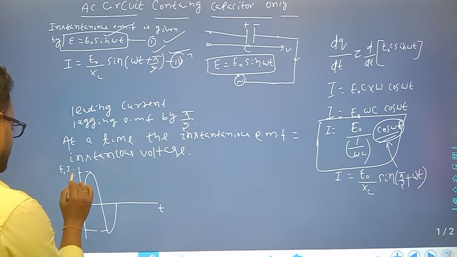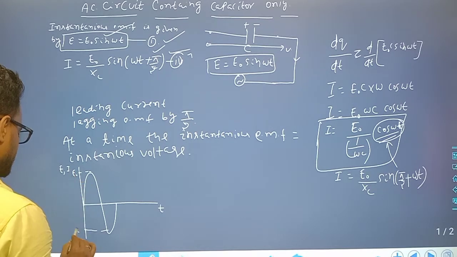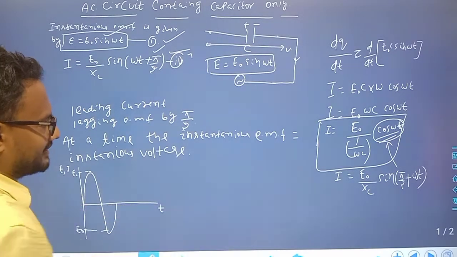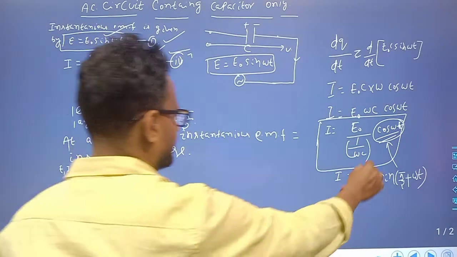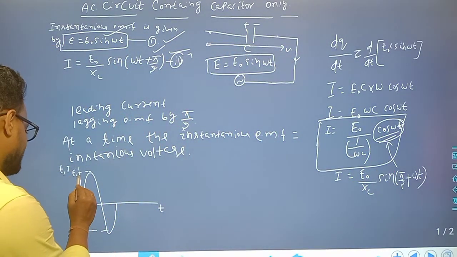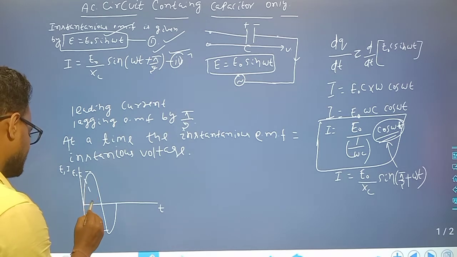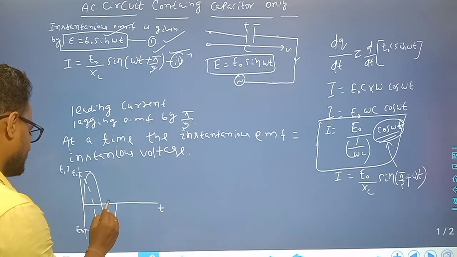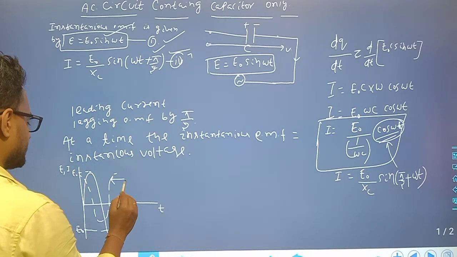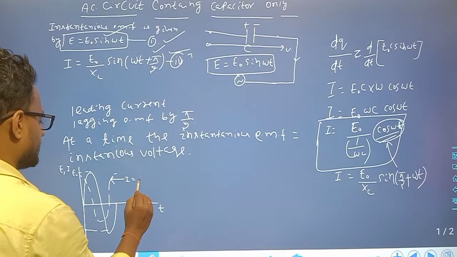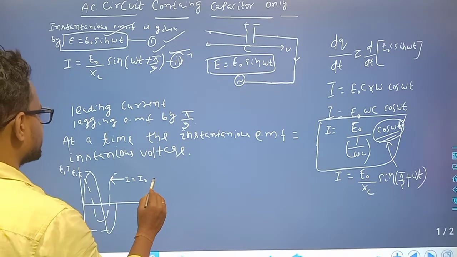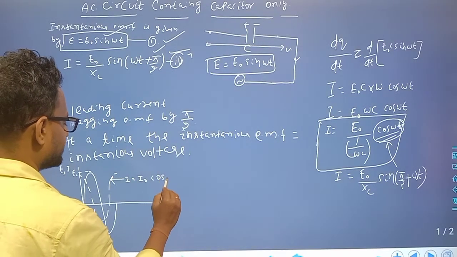So this is E naught, so this is also E naught, and the current is cos omega t, plus cos omega t. So I is equal to I naught cos omega t.